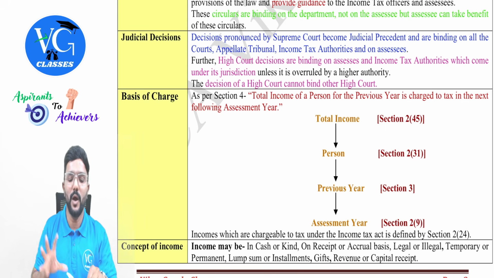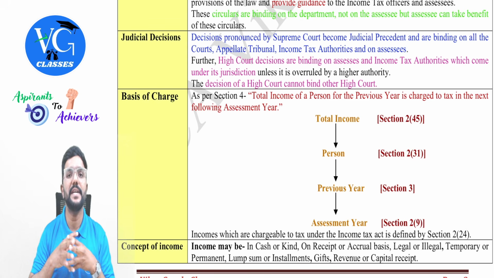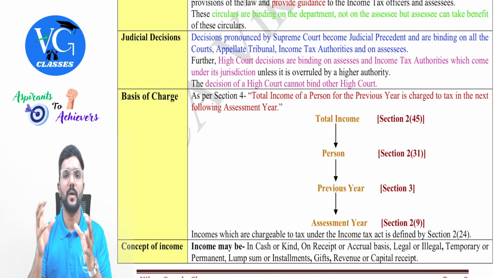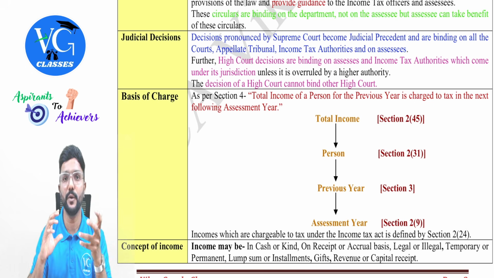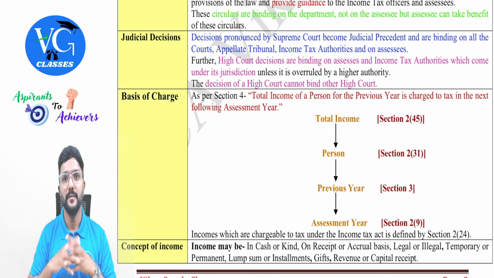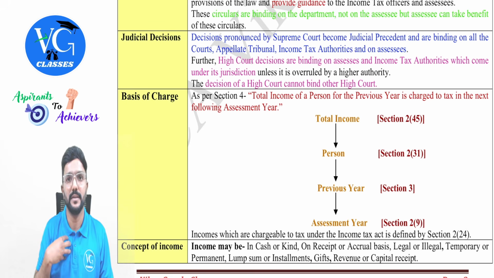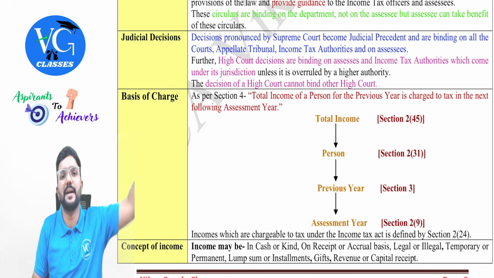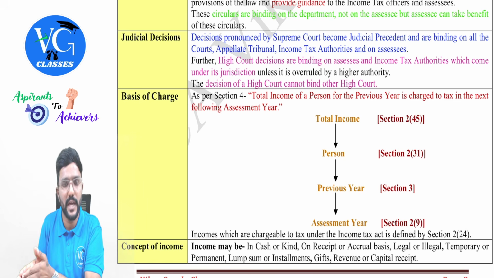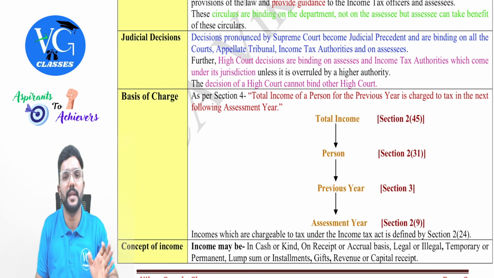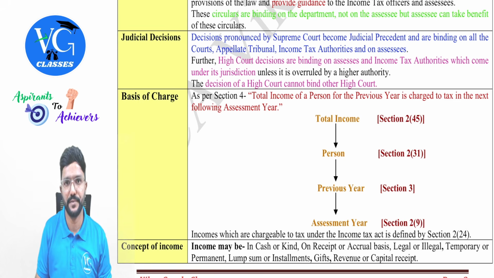And sir, assume now the Karnataka High Court has given a decision. Will it have any binding on another High Court, the High Court of any other state? No. They can refer to it, but it is not binding. For example, now the Karnataka High Court has given the decision in favor of the assessee. Now a similar case is pending in the Madras High Court. Should the Madras High Court also give the decision in favor of the assessee only? Need not be. Can they change the decision? Yes. They can refer to the decision given by the Karnataka High Court, but it is not mandatory for them to give the same judgment, guys.